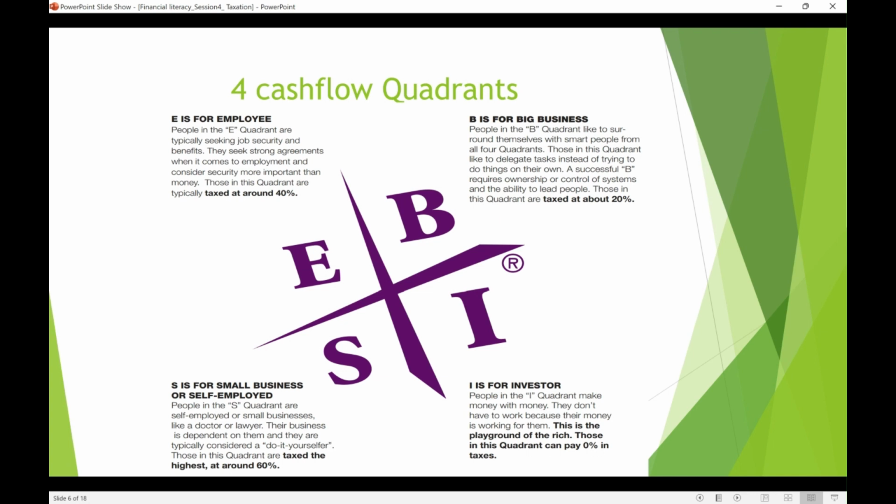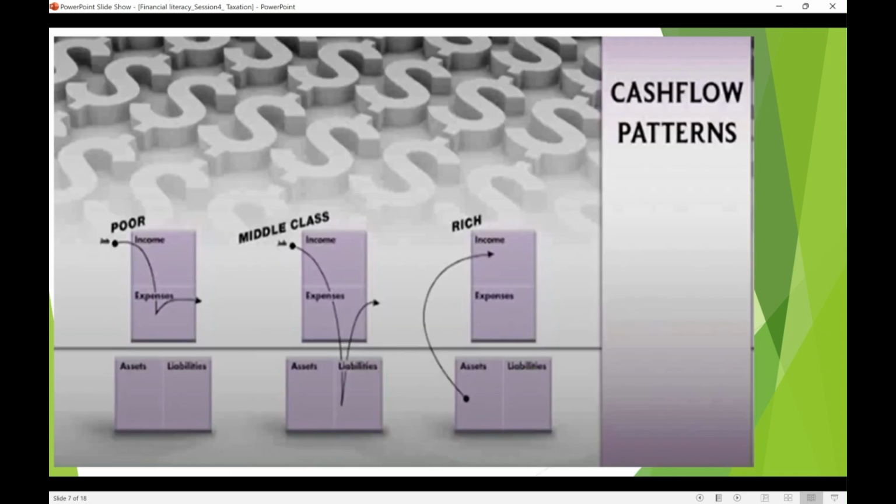We have already discussed the quadrants in previous sessions, and this is how the tax paying works. If somebody is an employee without any assets or liabilities, they just earn some salary and pay the bills, that's it, they are the poor people. I'm not talking about poverty, but about poor strategy, from the financial point of view. Then there are middle class families: they have a house, they pay mortgages, school fees, and they have expenses like loans, credit cards, personal loans.